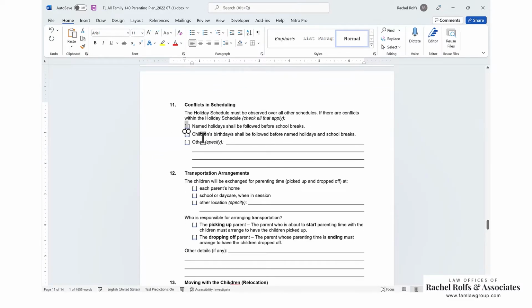Children's birthdays before holidays and school breaks. If you have a child's birthday that falls on a school break or something, you need to decide what you want that priority to be. If there are going to be any other conflicts, you can set forth in here how those are going to be handled.